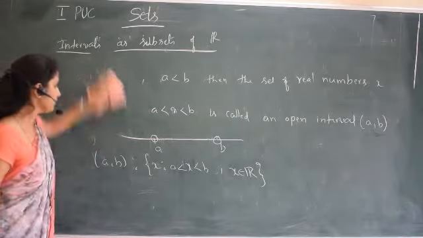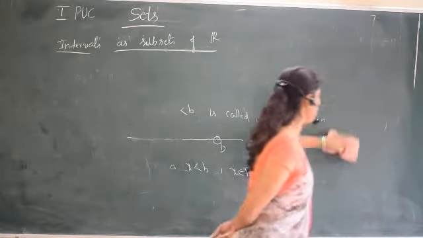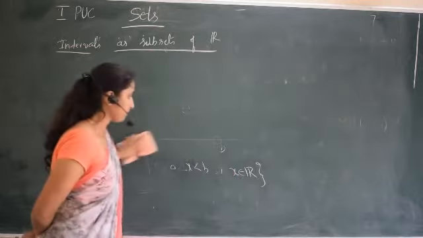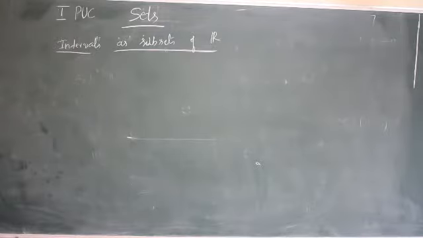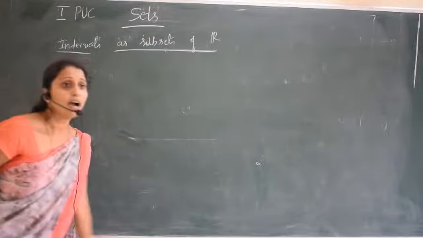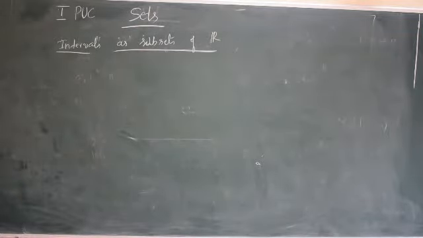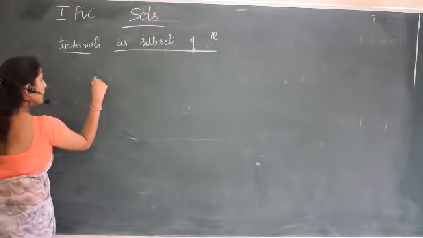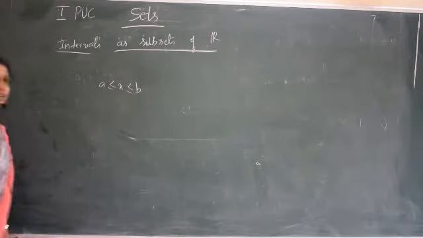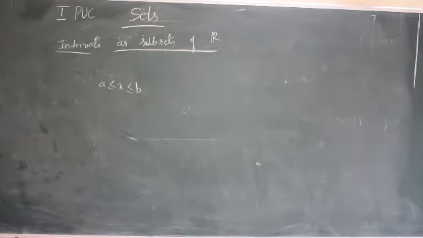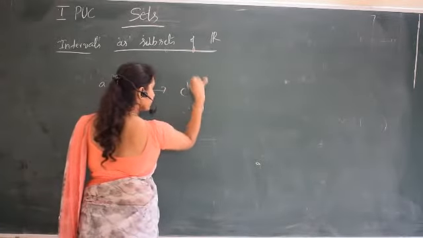Similarly, we can write the closed interval also. So what is the closed interval? A and B are real numbers, same definition, such that A is less than B. Then there exists an x such that A is less than or equal to x less than or equal to B. This is called the closed interval.